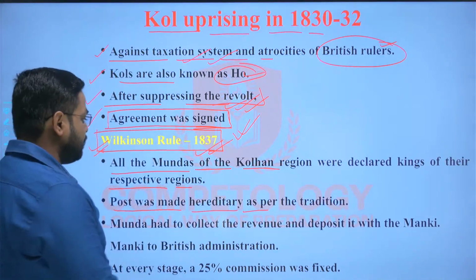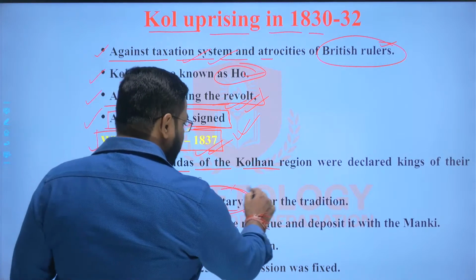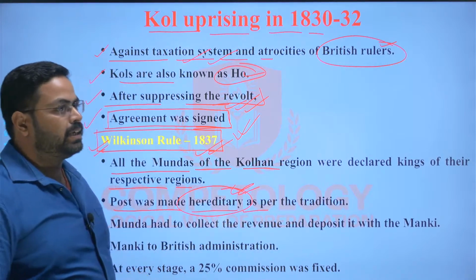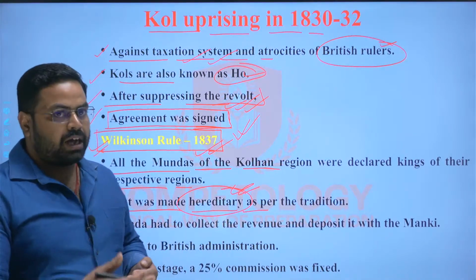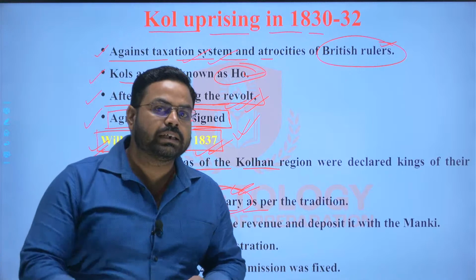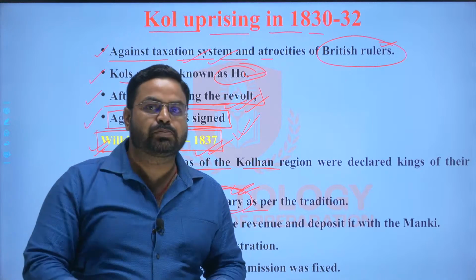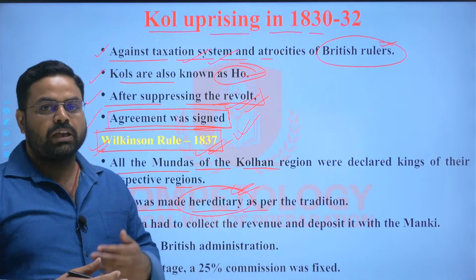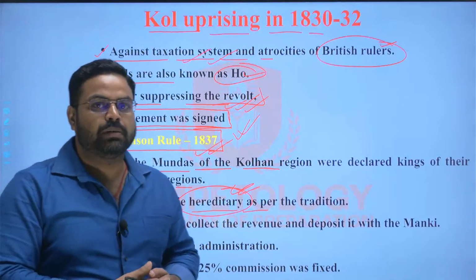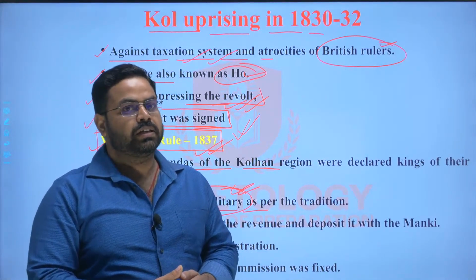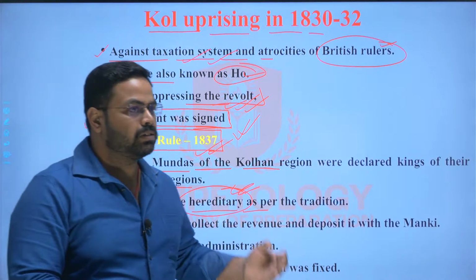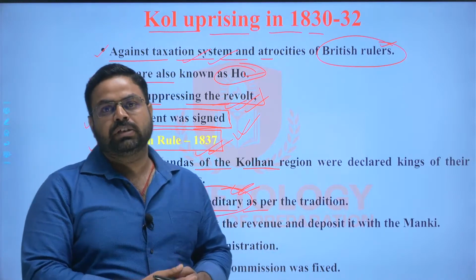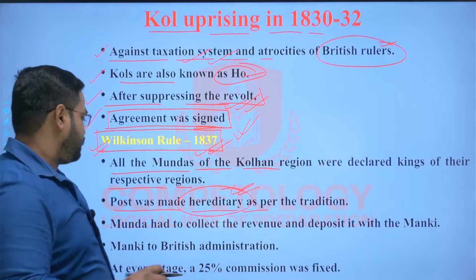And thereafter their post was made hereditary, which means that after the father, the son will inherit his property and his post as a king. So the son will be the next generation king in case of the death or the relinquishment of the post by his father, right?